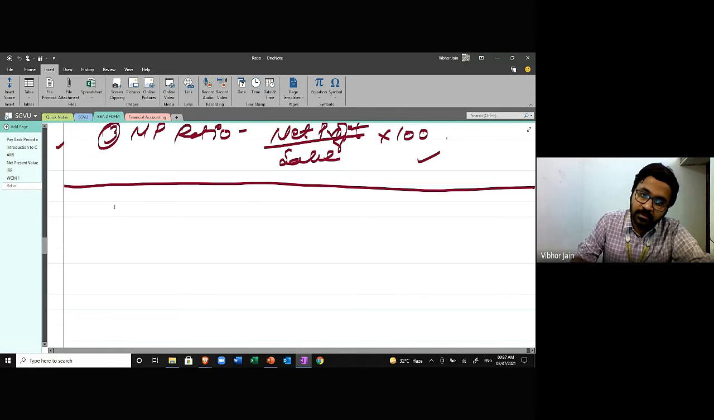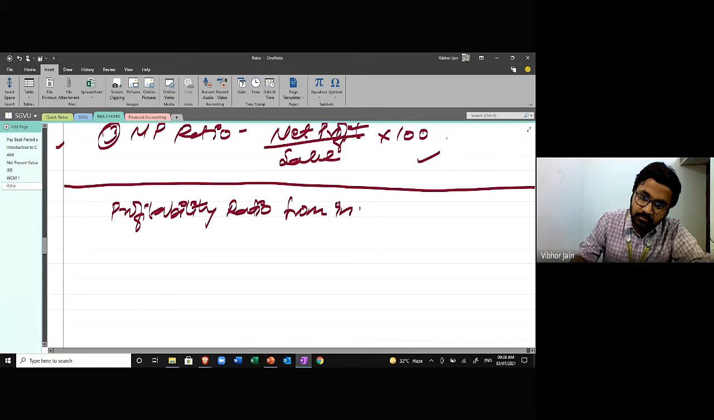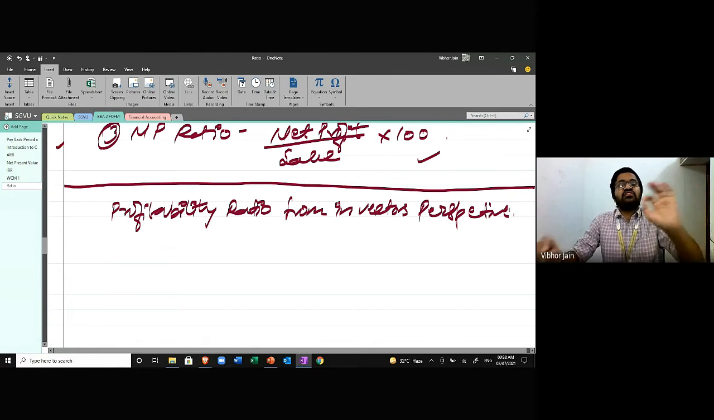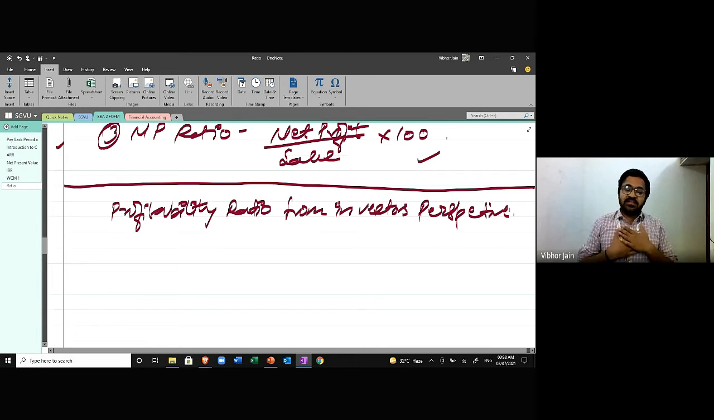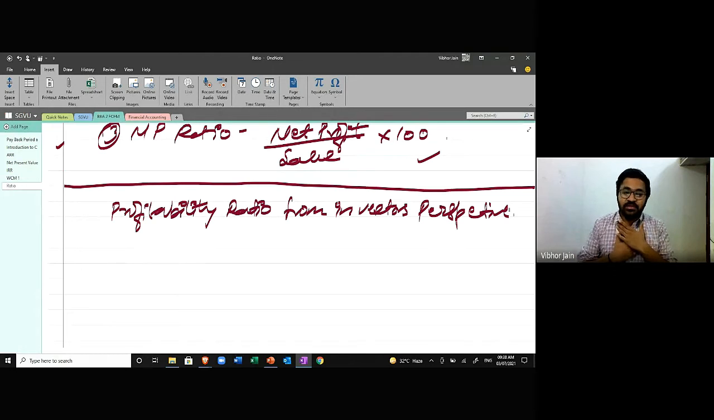Now we can also calculate profitability ratio from the investors' perspective. What does this mean? You're calculating sales and everything, that's fine. But I am an investor. I've invested 1 lakh rupees in your company, and I want to calculate what is the return on my money. I don't care about sales. I don't care about profits. I don't care about debtor or creditor. I want to know that if I invested 1 lakh rupees, what is the rate I'm going to earn on that 1 lakh rupees.